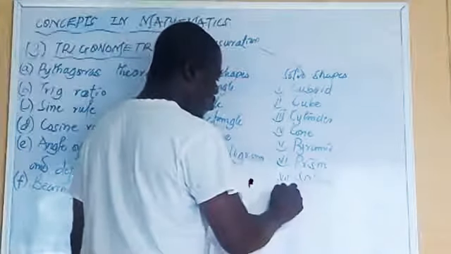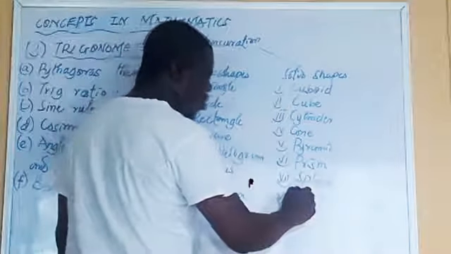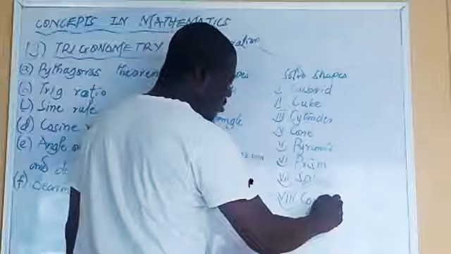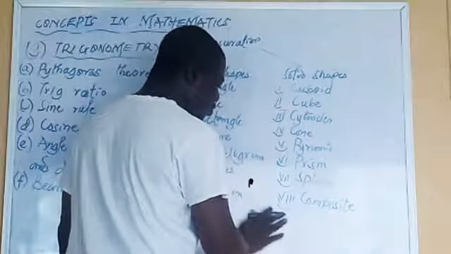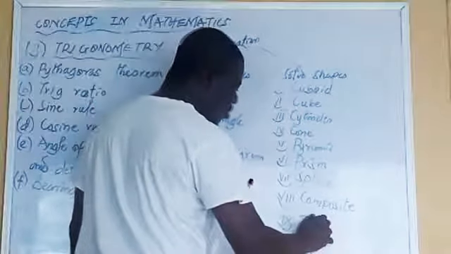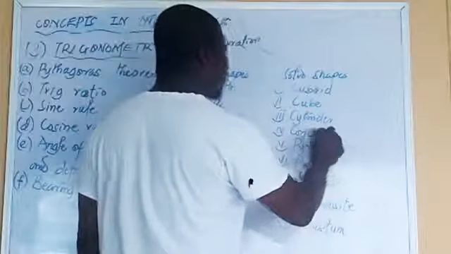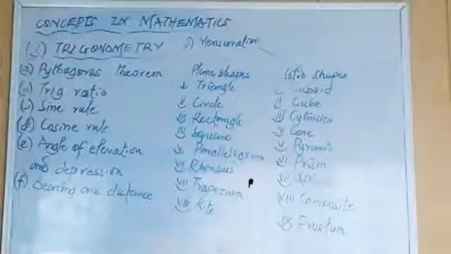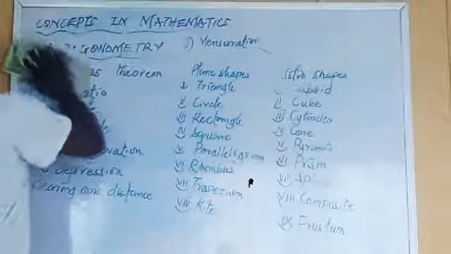Before we now go to composite, and we end it with what? Frustum. There are 9 things there. With this, you can see that this topic is very, very bulky. Bulky, indeed.